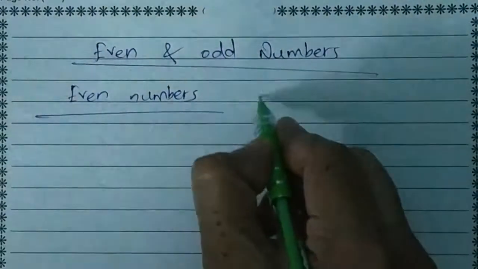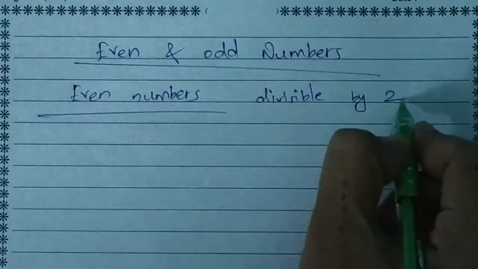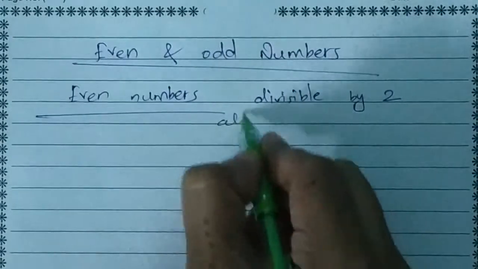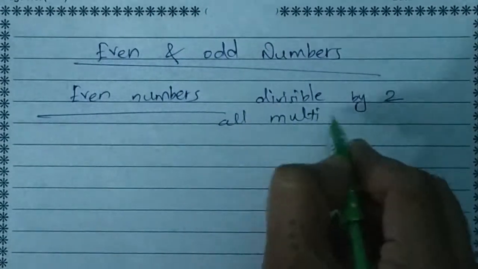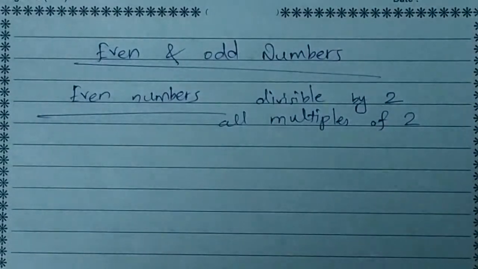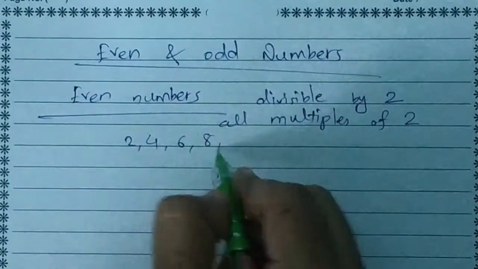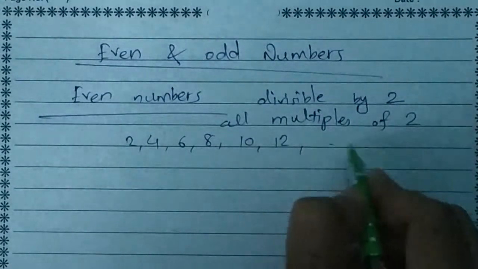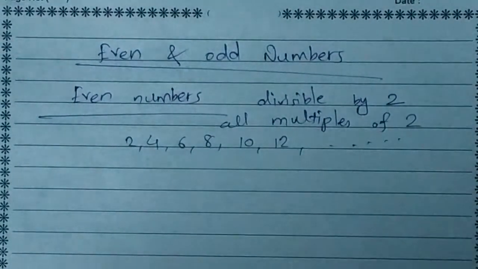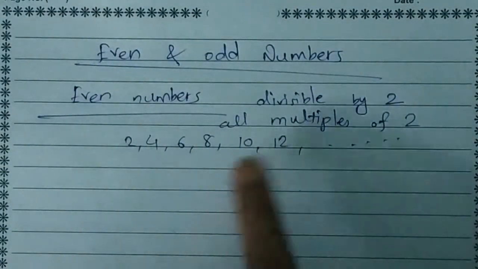Even numbers are the numbers which are divisible by 2, or you can say all the multiples of 2. We call them even numbers. For example, 2, 4, 6, 8, 10, 12 and so on. And here, you can see two consecutive even numbers differ by 2.